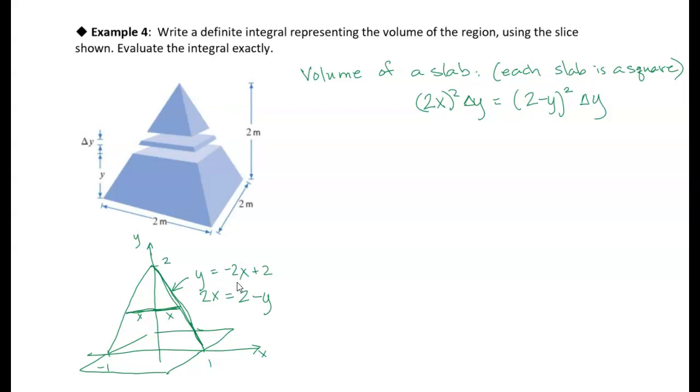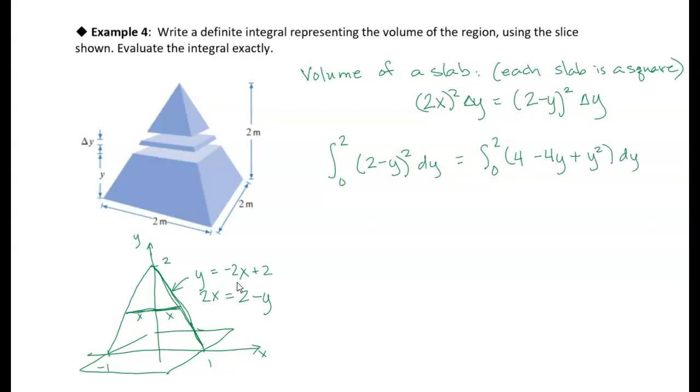Then we just want to add up all those little volumes, going all the way from the base at 0 to 2 meters up. So this is the integral of (2 minus y) squared times dy, where delta y becomes dy when we take the limit as n goes to infinity. This will be easier if I just expand the square. 2 squared is 4, first times last times 2 gives me minus 4y, and the last term squared becomes plus y squared, dy.